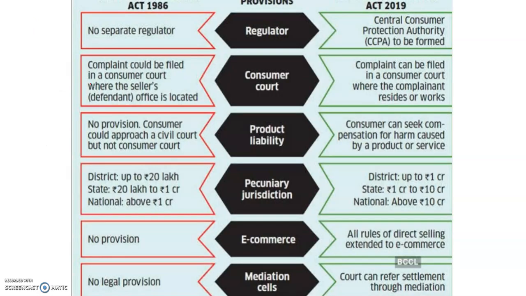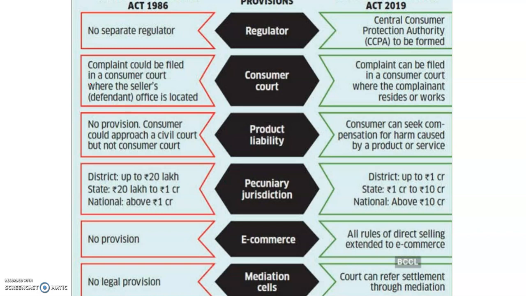In short, let us have an analysis of the newer version of the Consumer Protection Act as compared to the 1986 version of the same act. As far as the regulator is concerned, in the new act we have the Central Consumer Protection Authority that is to be formed, but in the earlier version of the act there was no separate regulator.